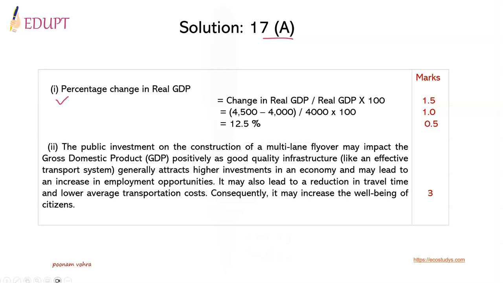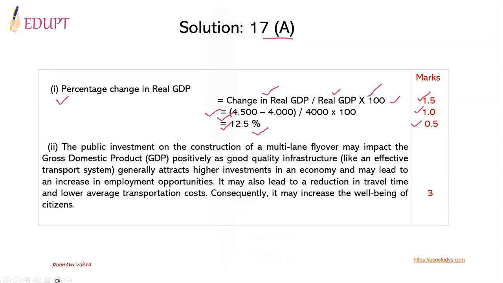The first subpart is to find out the percentage change in real GDP. This can be done by applying the formula: change in real GDP divided by real GDP into 100. Substituting the values, 4,500 minus 4,000 divided by 4,000 into 100, and you get 12.5%. Marks allotted to this aspect are 1.5: 1 mark for writing the formula, 1 mark for substituting the values and calculation, and half mark for writing the clear-cut answer.